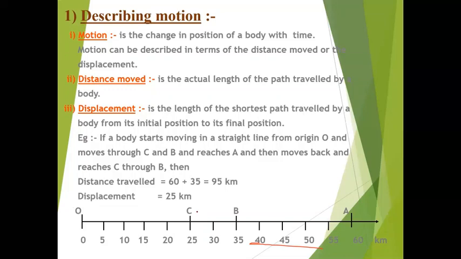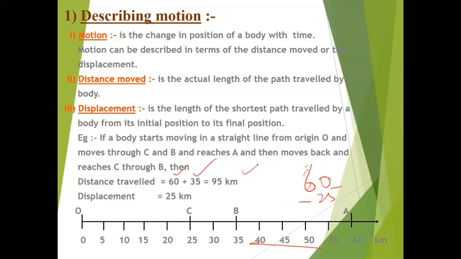So you just see OA plus AC. Okay, OA is 60. And when you see this, now directly you are not getting. See, from here it is 60. Okay, and C is at 25. 60 and 25, if you just subtract it, you will find 35. 60 plus 35 is 95 kilometer.